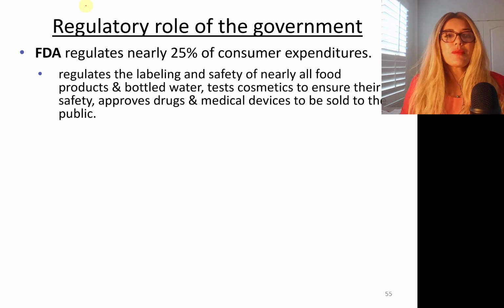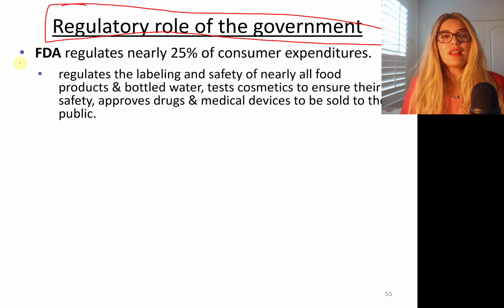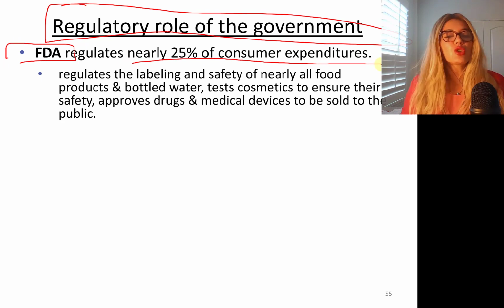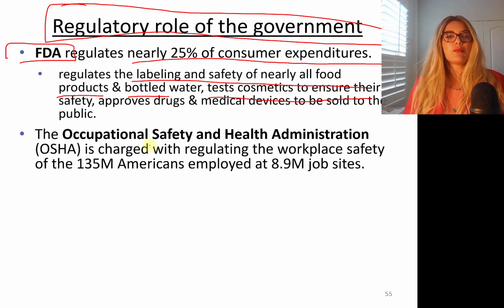Okay, let's talk about the other role of the government. This is the regulatory role of government. The FDA, Food and Drug Administration, regulates nearly 25% of consumer expenditures. It regulates the labeling and safety of nearly all food products and bottled water, tests cosmetics to ensure their safety, and approves drugs and medical devices to be sold to the public.